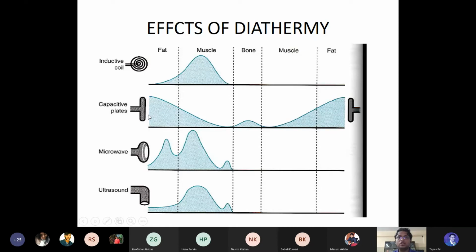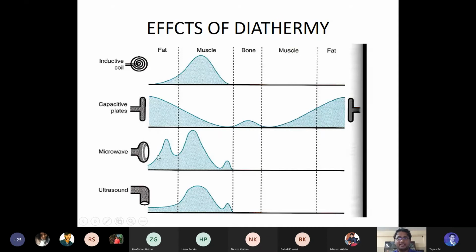If the whole region, mainly in the late stage of adhesive capsulitis or periarthritis shoulder or any type of joint stiffness where the whole joint needs to be treated, that is the time you need to use this capacitive field method. And you can see in the capacitive field method, on one side one electrode, on the other side one pad is placed, so this whole region is covered.